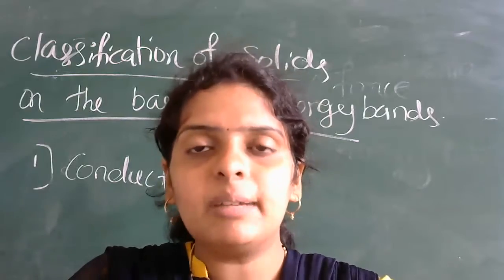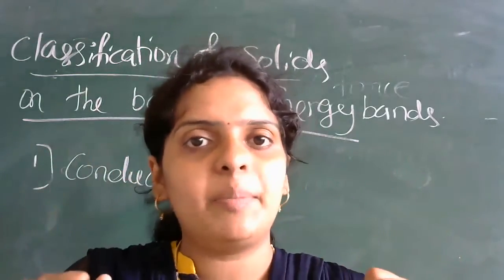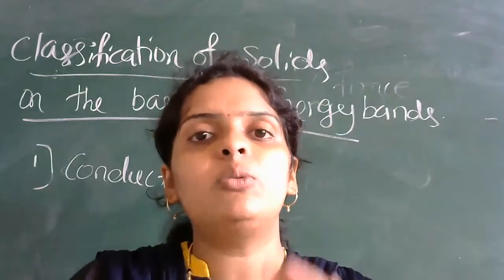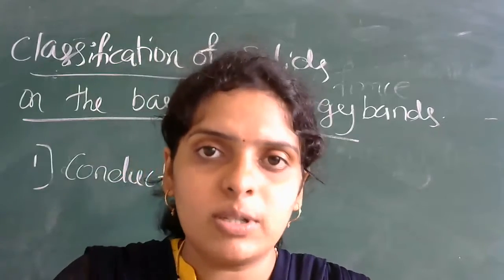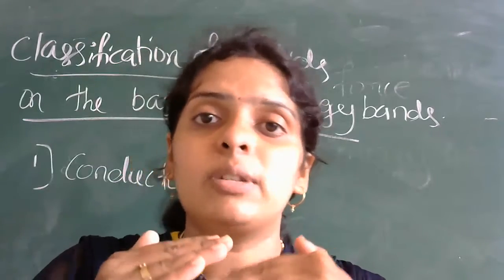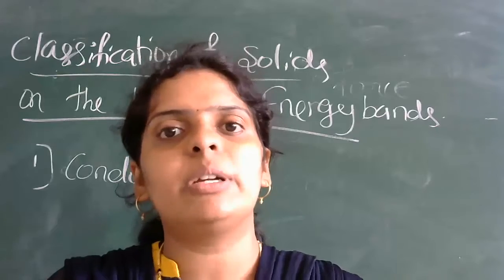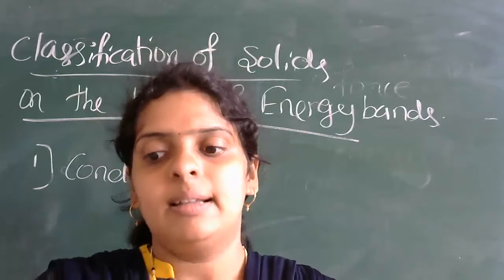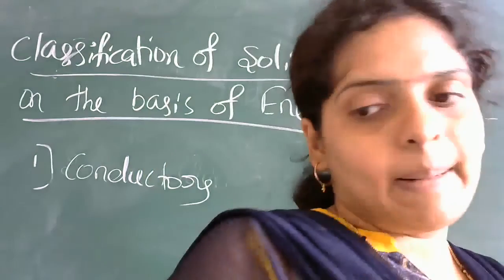Valence electrons are not held by any of the forces, so they are free to move. If you give a little amount of energy, the electrons will jump from the valence band to the conduction band. So it is called conductors. Is it clear, everyone? What do you mean by conductors based on energy gap?